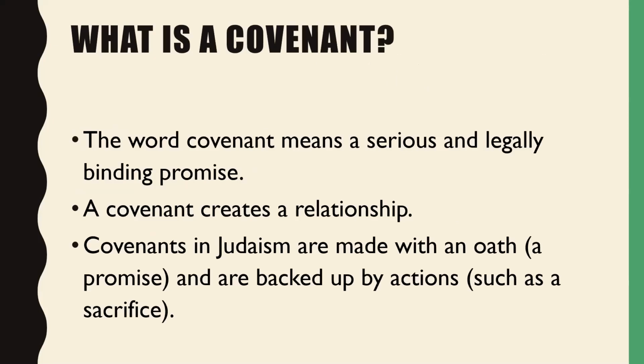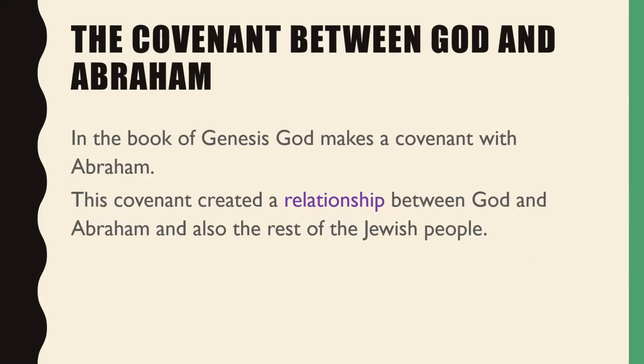So what is a covenant? The word covenant means a serious and legally binding promise. A covenant creates a relationship. Covenants in Judaism are made with an oath, a promise, and they are backed up by actions, such as a sacrifice. In the book of Genesis, God makes a covenant, a promise, with Abraham, and this covenant created a relationship between God and Abraham, and also between God and the rest of the Jewish people.